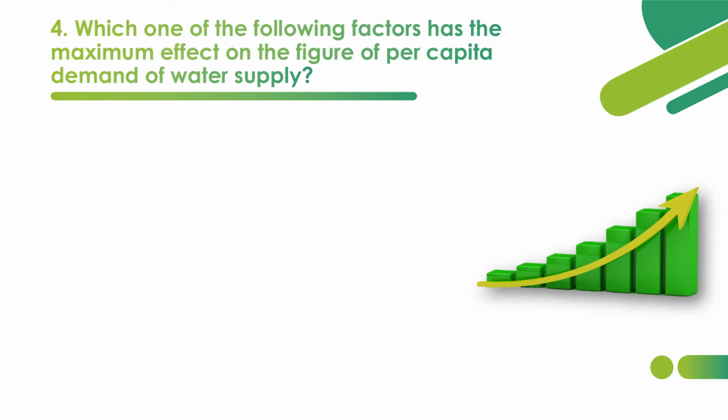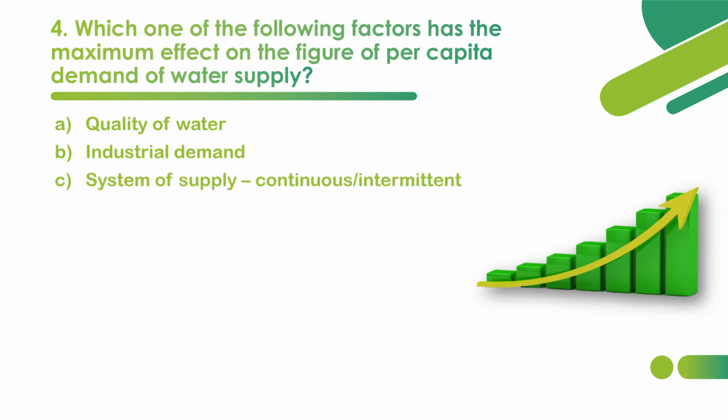Which one of the following factors has the maximum effect on the figure of per capita demand of water supply? So there are various factors that affect the per capita demand of a water supply. So which one has the maximum effect? Option A, quality of water. Option B, industrial demand. Option C, system of supply, whether it is continuous or intermittent. Option D, method of charging of consumption, that is metering, or we can say cost of water. So among these four options, what is the factor that will have the maximum effect on the per capita demand?